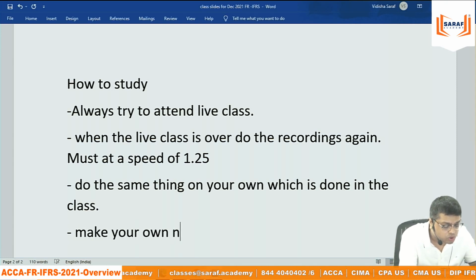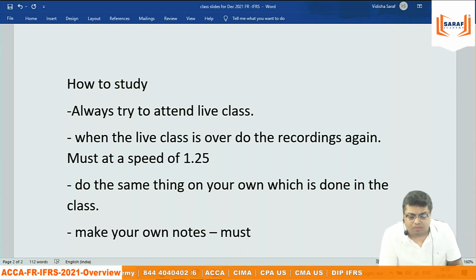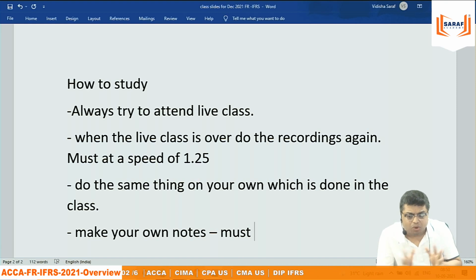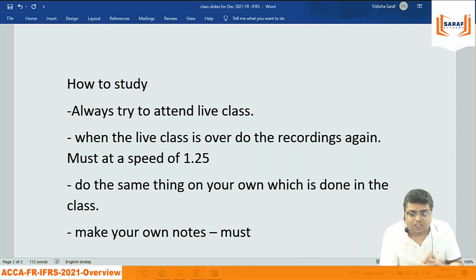Make your own notes. This is a must. If you think there is something you have studied and understood, make your notes. Notes means what? Don't copy from my slides. Don't copy from Kaplan. Don't copy from BPP. Don't copy from short notes. Write in your own language. Maybe there is a question which is tricky and you have understood. Copy paste the question here in the Word file. Question, answer, your understanding. Maybe some area is written in a very tricky way and you have understood it with difficulty. Now you have understood, write what you have understood.